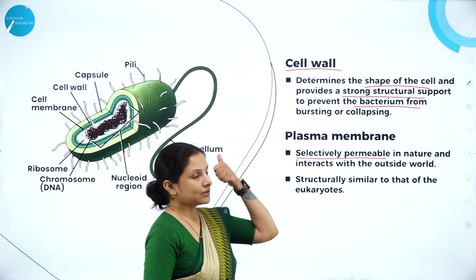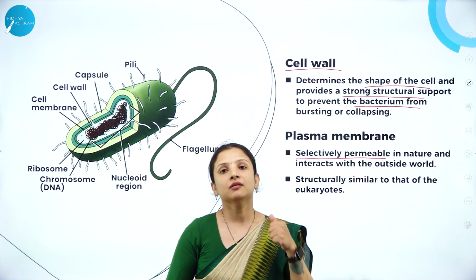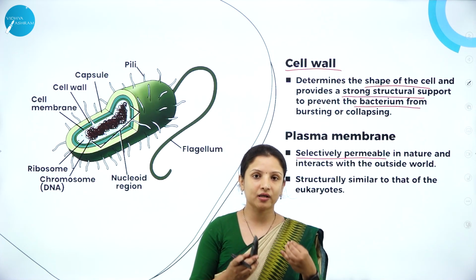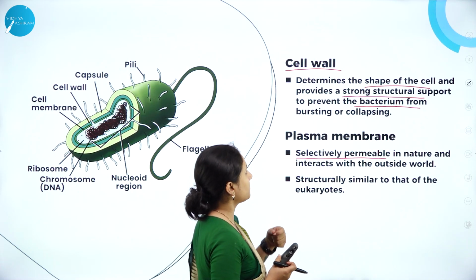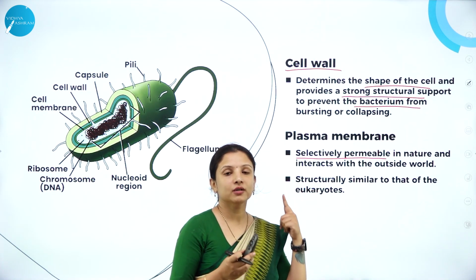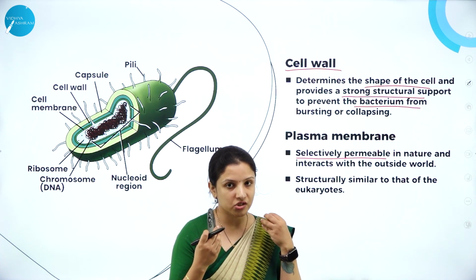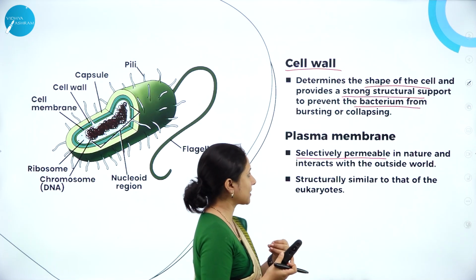So therefore, we understood that the glycocalyx forms the outermost covering, and it protects the bacteria, wherein it doesn't allow the harmful substances to enter into the bacteria. Next, the cell wall. The cell wall protects the bacteria. Apart from that, it gives structural support to the bacteria, and also it gives a particular shape to the bacteria.